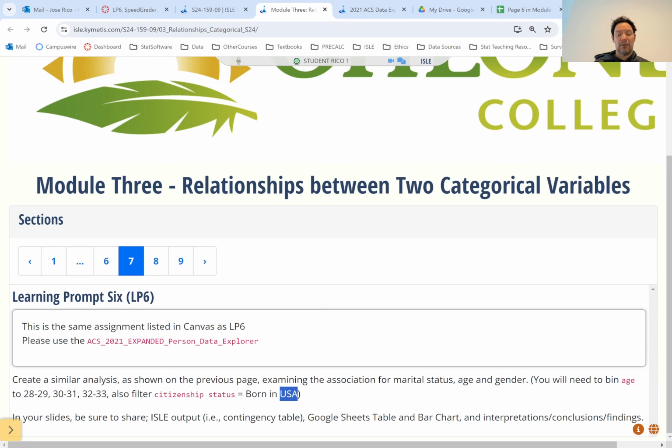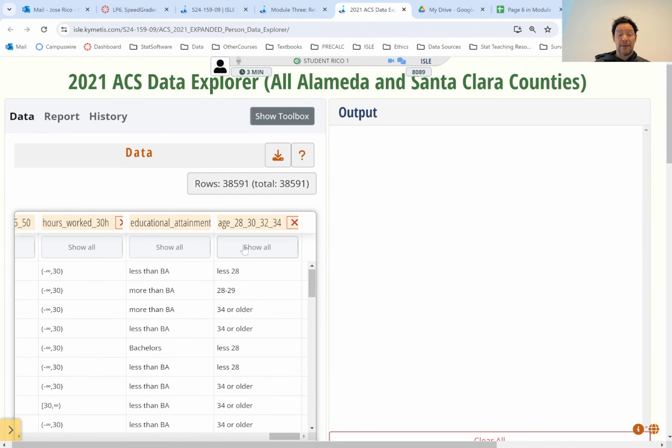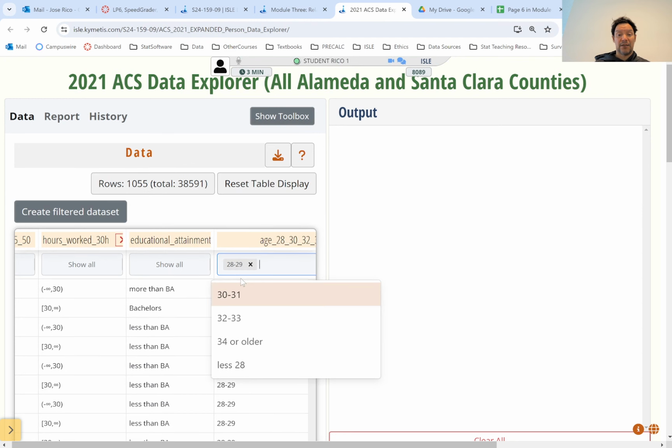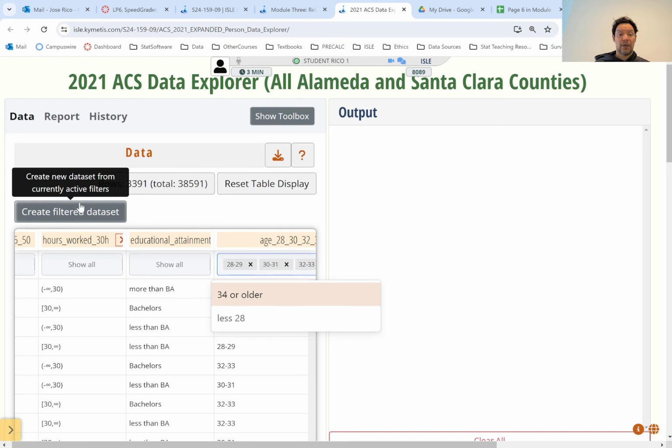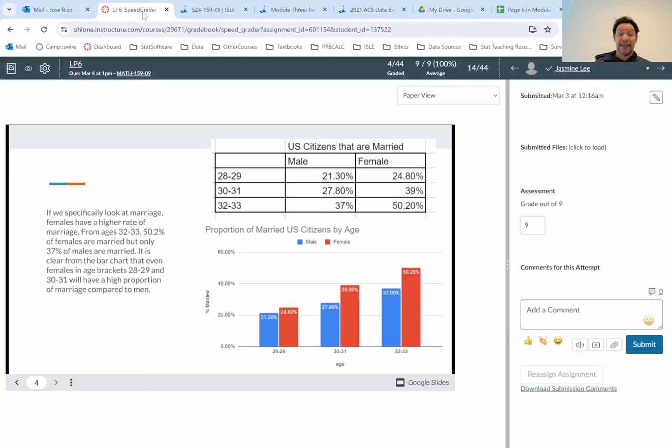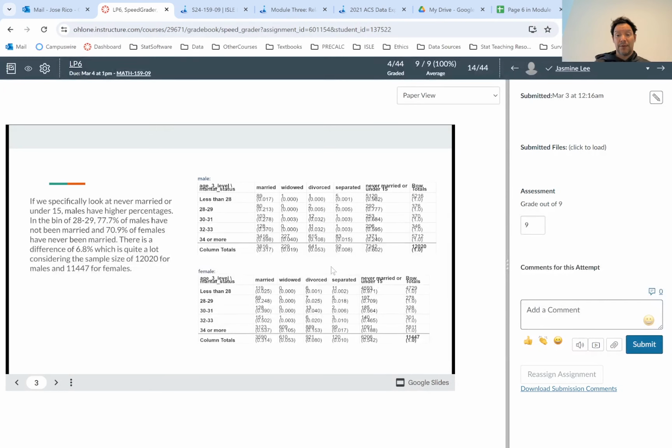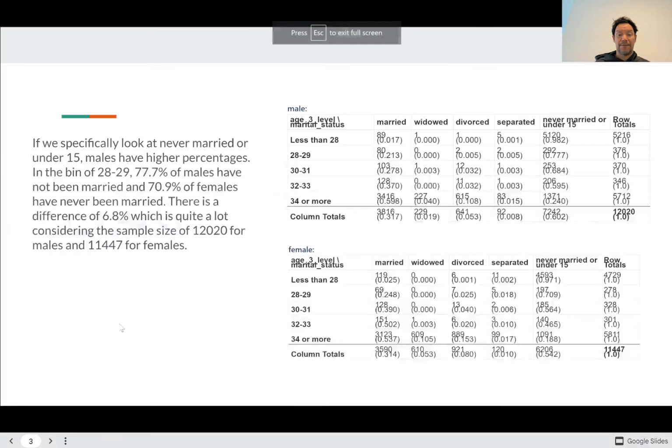We're just going to look at people born in the US though. Okay, so what I'm going to do is I've already done this. I'm just going to select my ages, 28, 29, 30, 31, 32, 33. Actually, let me first, for those of you that already did it, you should get results that look like this. I can show you the original table. So the original table looks like this, you didn't need all of these rows, but let me make it bigger for you.